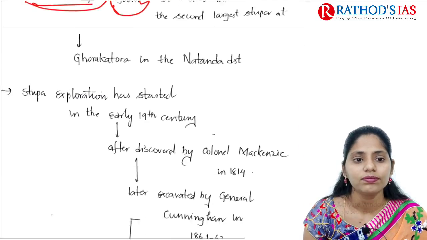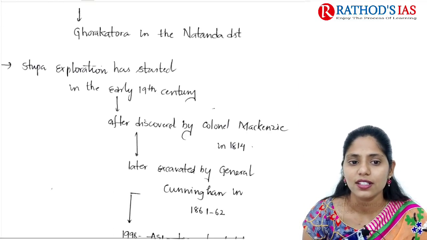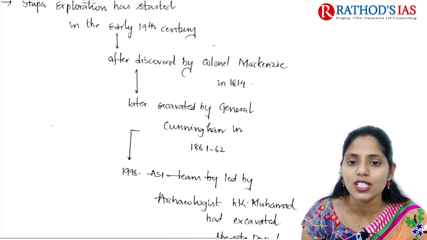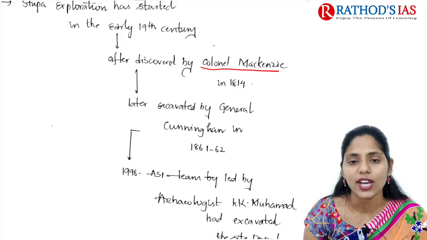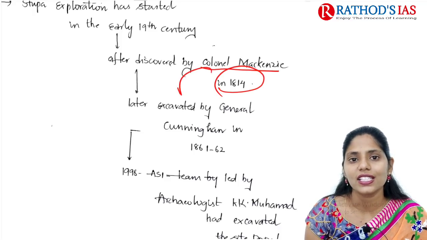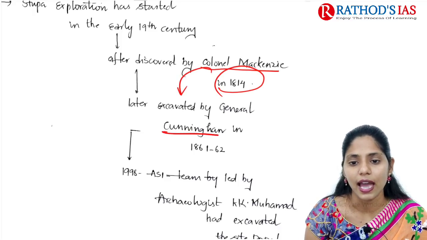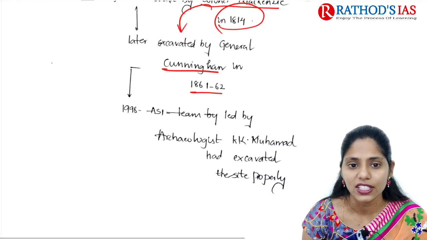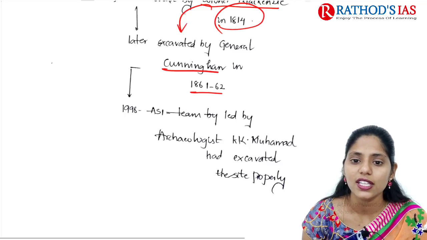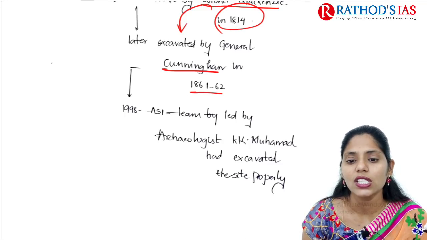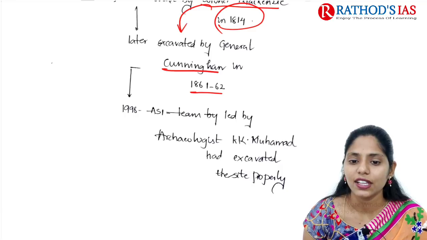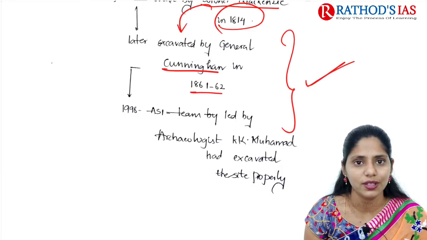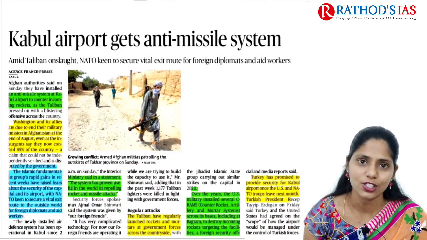Exploration of this stupa started in the early 19th century. It was first discovered by Colonel Mackenzie in 1814, and later excavations were carried out by General Cunningham in 1861 to 1862. Later, in 1998, the Archaeological Survey of India team, led by archaeologist K.K. Muhammad, excavated this site properly. These are some important things that you need to remember. Now let us move on to the next topic.